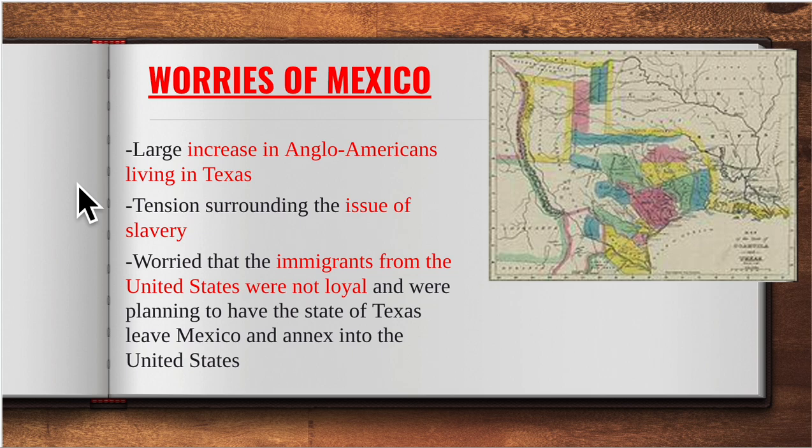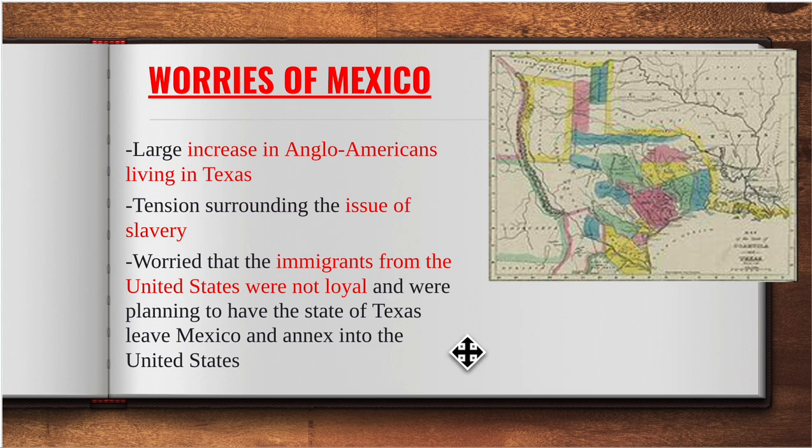We have a large increase of Anglo-Americans living in Texas. Remember, Anglo just means white. We just have a lot of white people moving to Texas from the southern United States. Those people from the southern U.S. are trying to bring their slaves with them because it's legal, all right? But in Mexico, it is not legal. It is only legal in Texas. So this starts causing tension because you have a lot of Mexicans that do not believe in slavery.